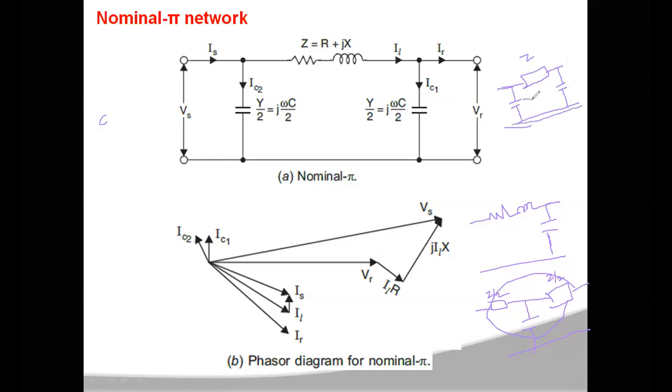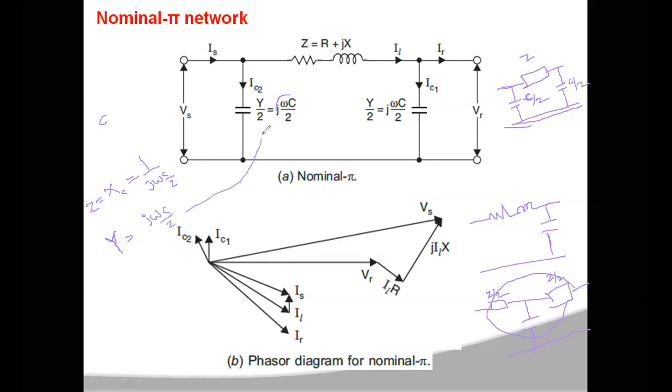So here you have a capacitance of C/2, and here also C/2. The reactance XC is 1/(j omega C), and here C is only half, so you get C/2. The reciprocal of this reactance is the admittance Y. That value will be j omega C/2.